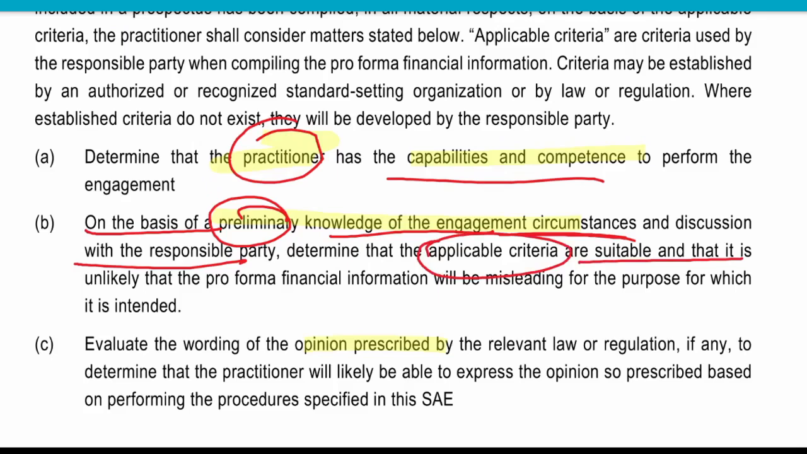Now, what is this applicable criteria? Applicable criteria are the events and the assumptions on the basis of which we are making this kind of pro forma financial information. Okay, whether this applicable criteria is misleading. So we need to make sure before accepting this that the applicable criteria is not misleading.